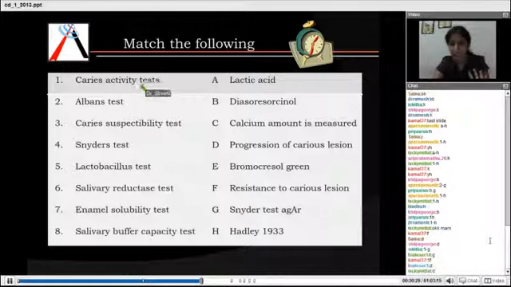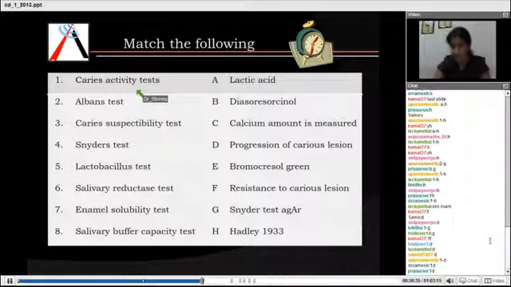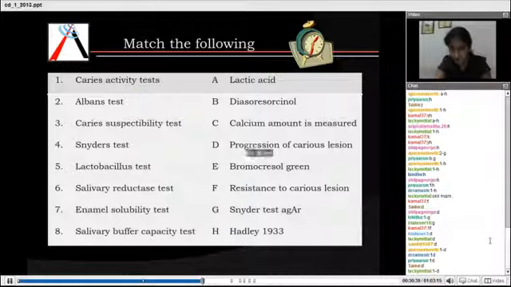I don't want the names of caries activity tests. Sambit and Aparna, they are right. Caries activity test is progression of the caries lesion. Yes. Okay, now everybody got it.